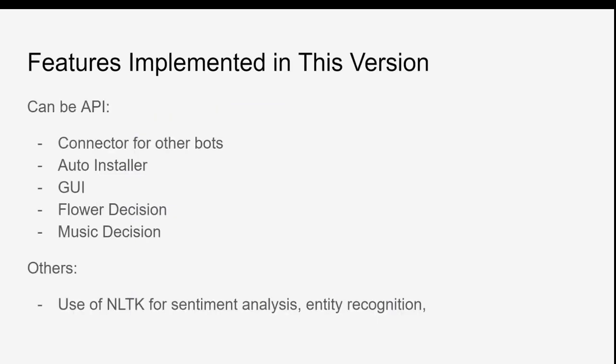So the features implemented in this version that is very unique in our opinion is the API's ability to connect with other bots. So we have made a connector, and we believe that can be compressed into an API. We also have an auto installer that is capable of installing some, but not all, of the dependencies required for this bot to work. So we believe this can be simplified into an API where other people can just input the dependencies they want, and then it can easily auto-generate all the dependencies and install them.